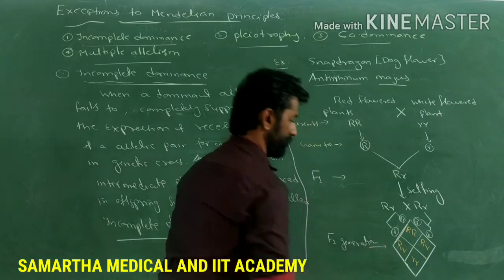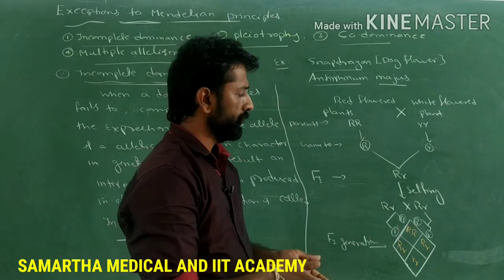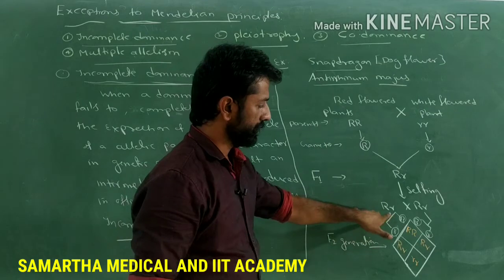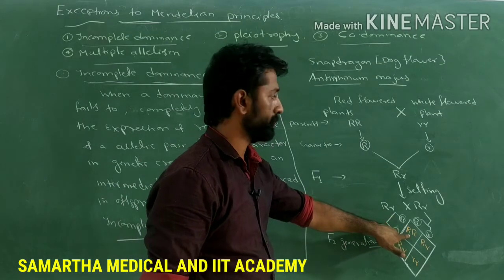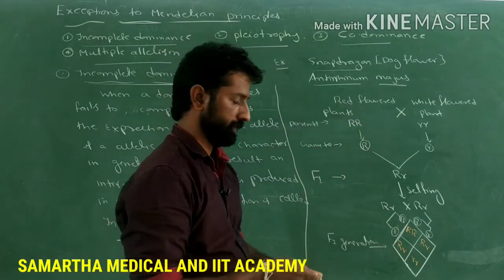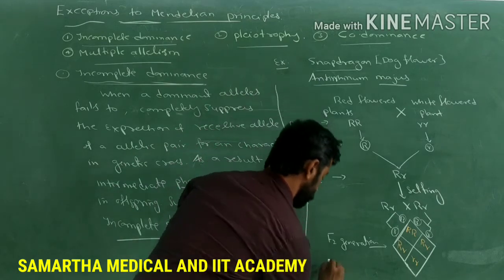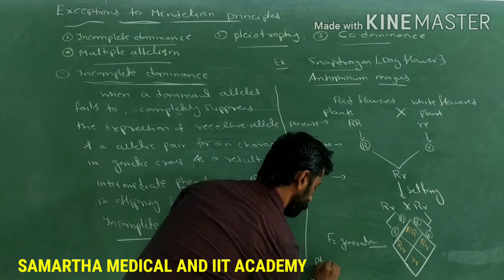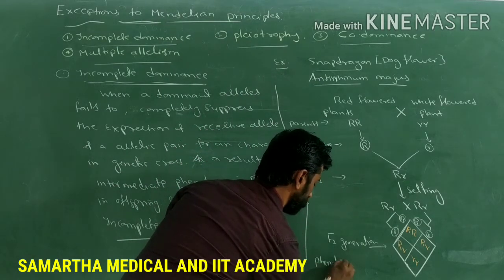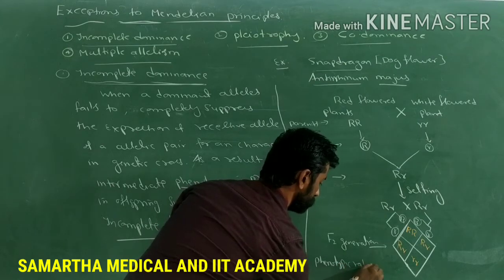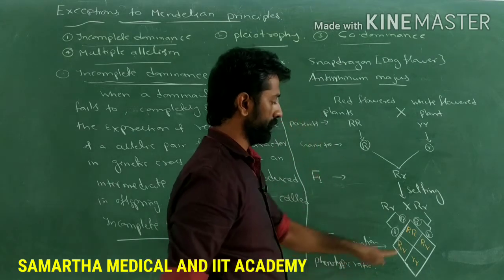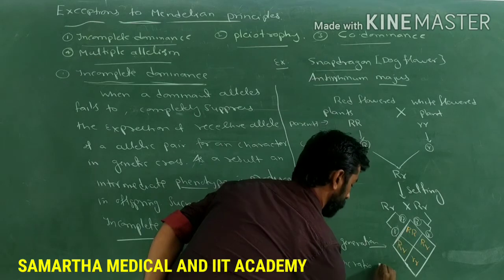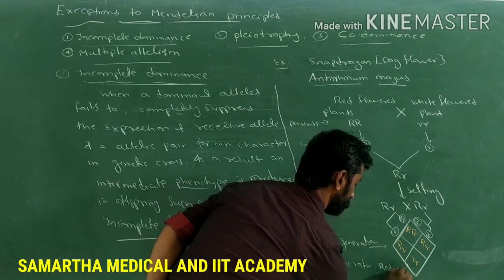In the F2 generation, what is expected here? If both capital R dominant alleles are present, that represents a red flower. So here, let's write the phenotypic ratio now. How many are red here?